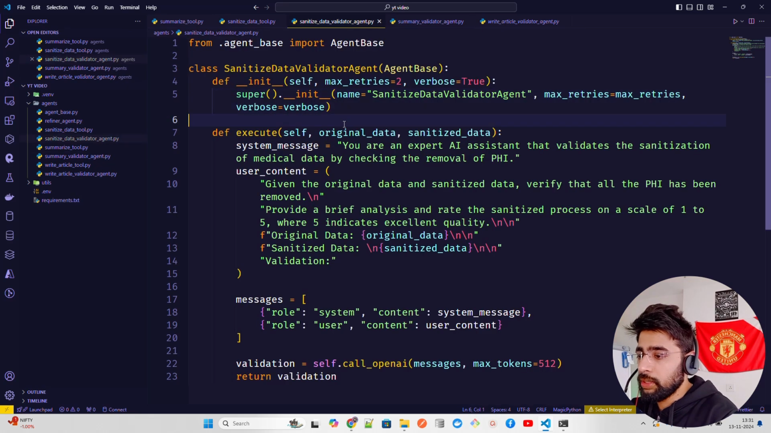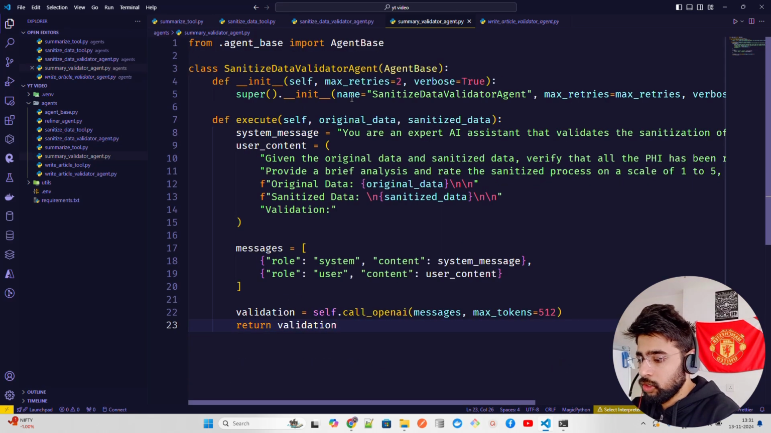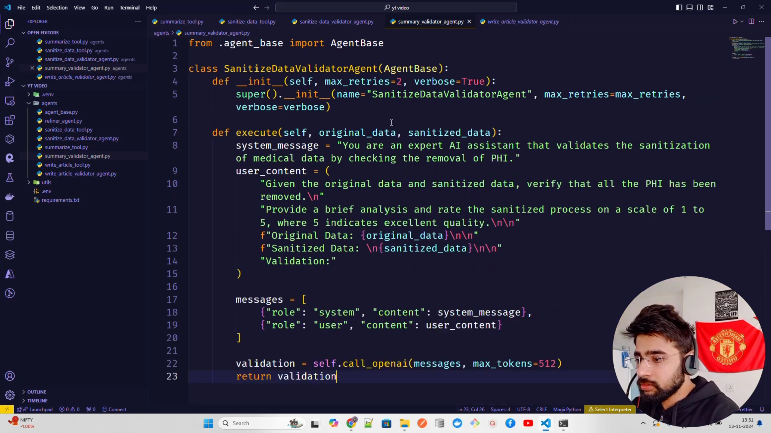Now I'm just going to copy this thingy from sanitize validator to summary validator. So let's copy, Alt Z. Now here we're going to, of course, change this name. So I'm going to call it summarize validator agent. So summarize validator agent, and this will also be changed.